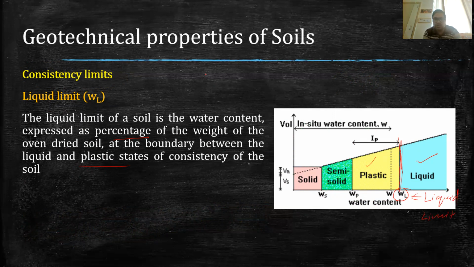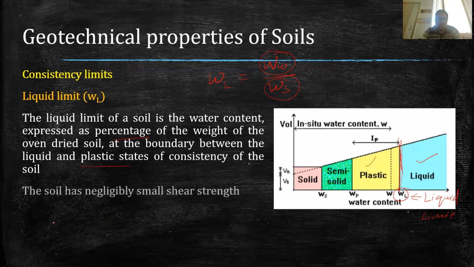I have shown you earlier that water content can be calculated as the weight of water to the weight of solid. So the liquid limit WL is the weight of water to the weight of oven dry solid soil.